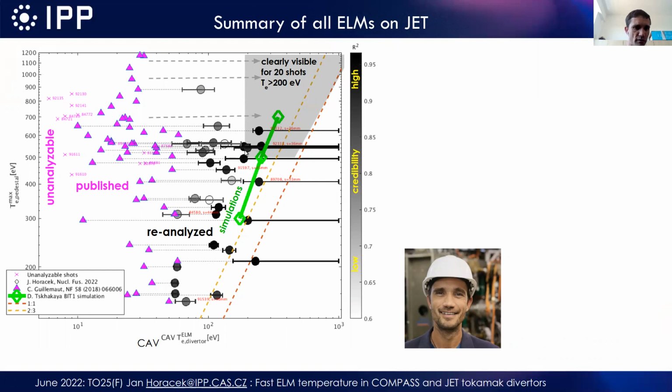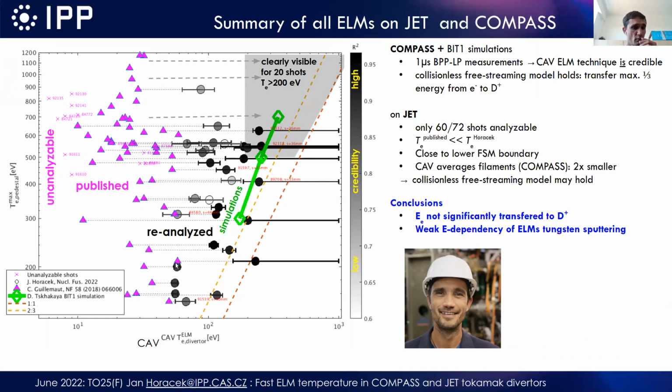The values here in strong black color are pretty well credible, and they also have very small error bars according to the conditional averaging method. Those with white color are not very credible. So for low pedestal temperatures, I can say that we have a pretty good match with the published data, but for those medium and higher pedestal values, I get values much higher.